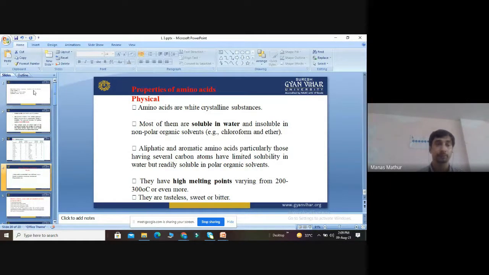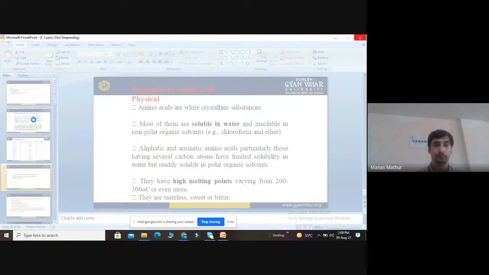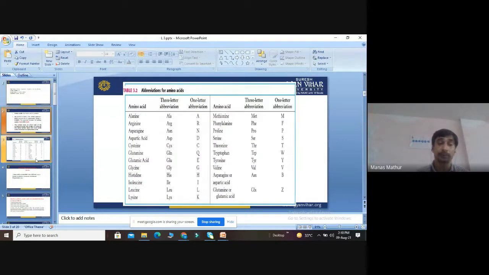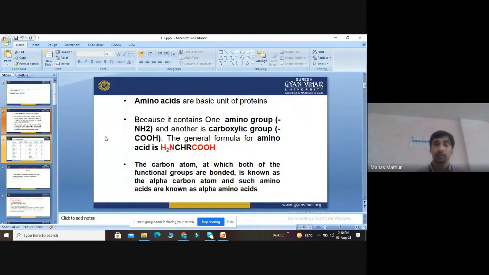We should also remember the names of different kinds of amino acids. We discussed their functional groups. The carbon atom bearing the amino group is called the alpha carbon, and these are alpha amino acids.